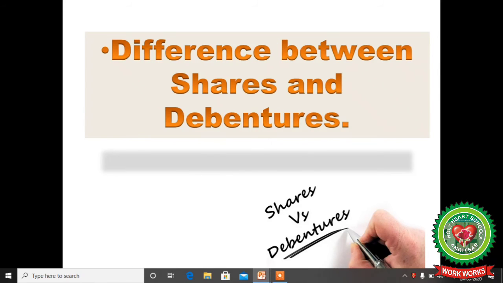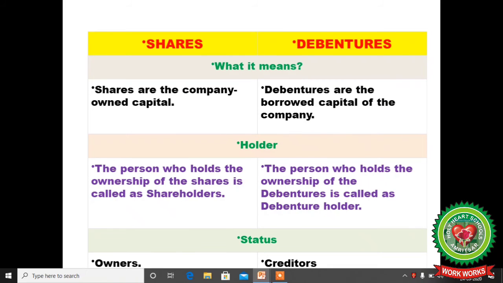So what is the difference between shares and debentures? Number one, meaning. Shares are the company's owned capital, whereas debentures are borrowed capital. Number two, holder. The person who holds the shares is considered the shareholder, whereas the person who holds the debenture is considered the debenture holder. Status. In case of shares, they are the owners, and in case of debentures, the debenture holders are creditors.